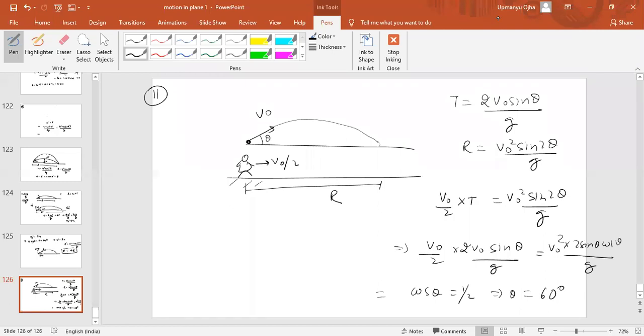Fine. If theta is 90 degrees, then it will catch the ball. So for catching the ball, the horizontal range of the person and the time of flight of the ball should be the same.